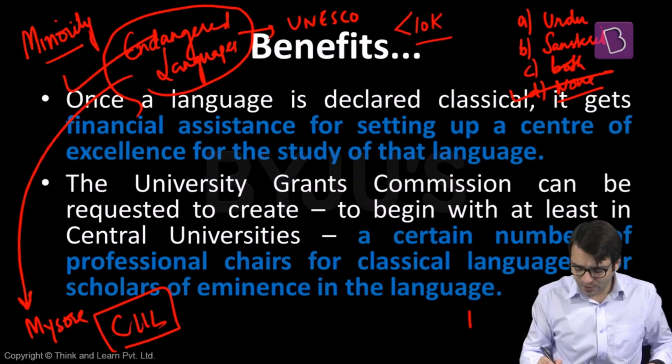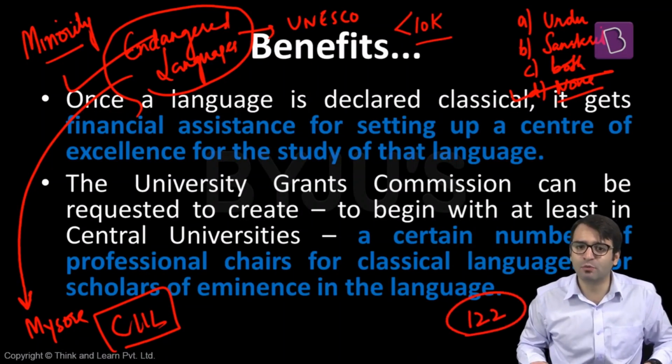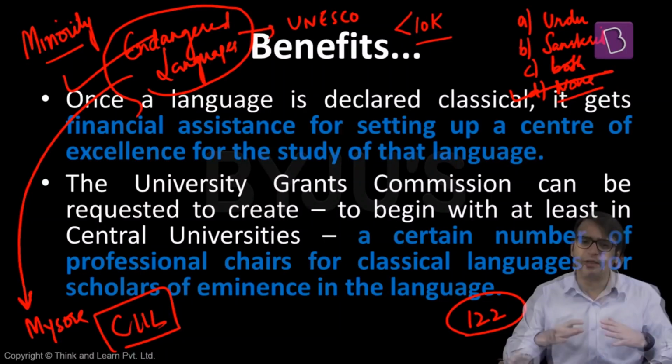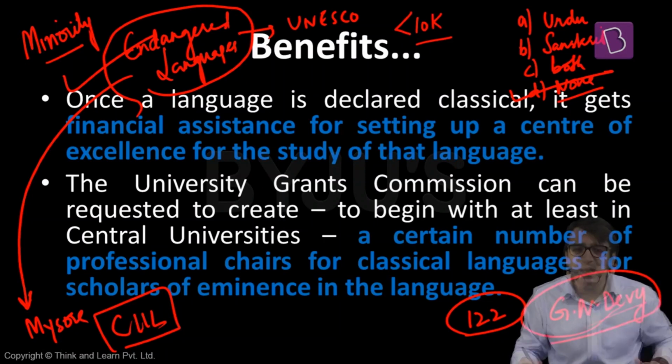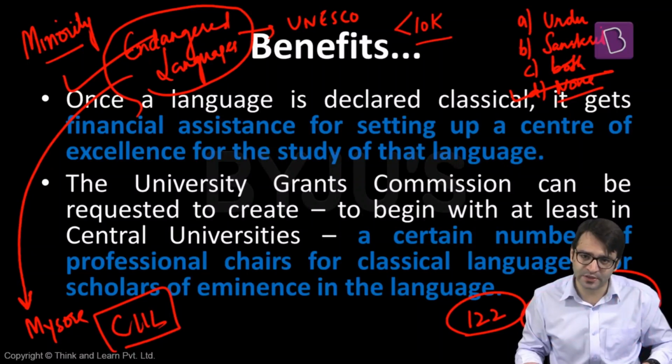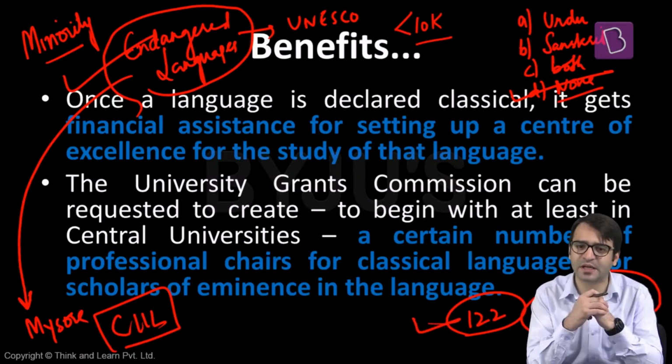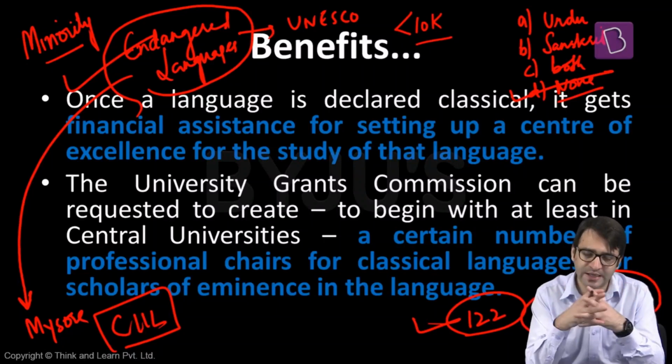According to the census reports, there are close to 122 endangered languages in this country. That means the languages spoken by less than 10,000 people. 122 such languages. But according to Ganesh Narayan Devi, activist and literary critic, there are close to 780 potentially endangered languages in this country. That means although the recognized number is 122, according to this activist, there are close to 780 potentially endangered languages in this country.